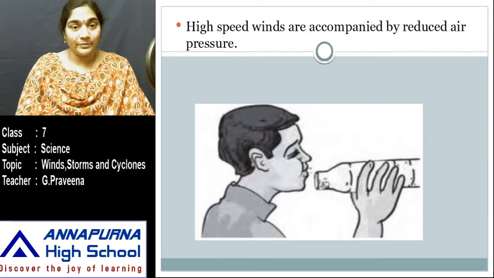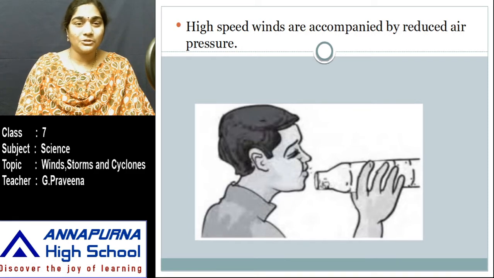take a small piece of paper and crumple it in the form of a ball. Take an empty bottle, hold it on its sides and try to keep that paper ball near the mouth of the bottle. Now try to blow the paper ball into the bottle.